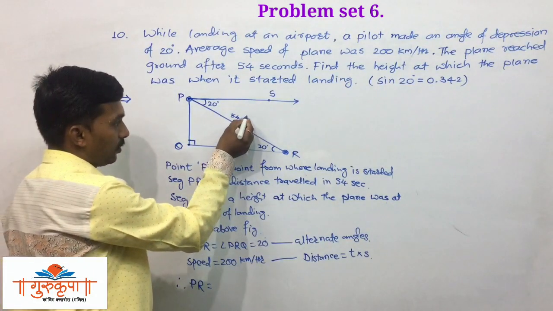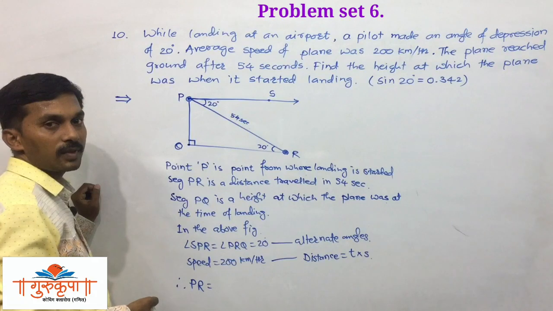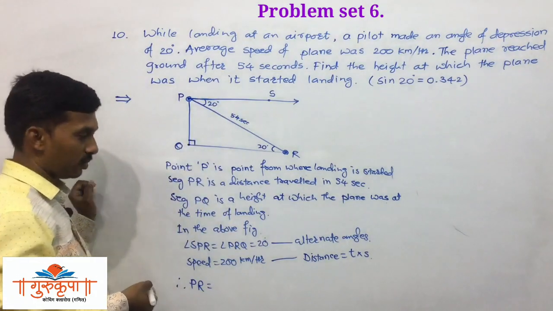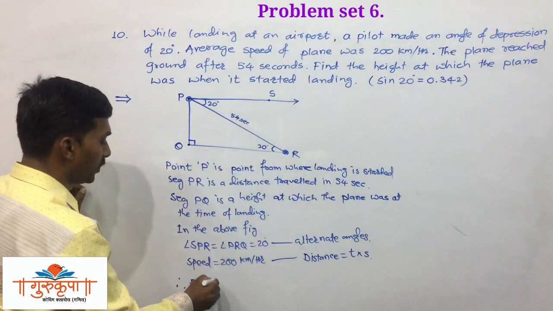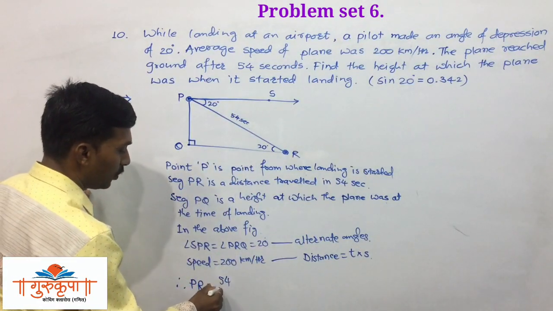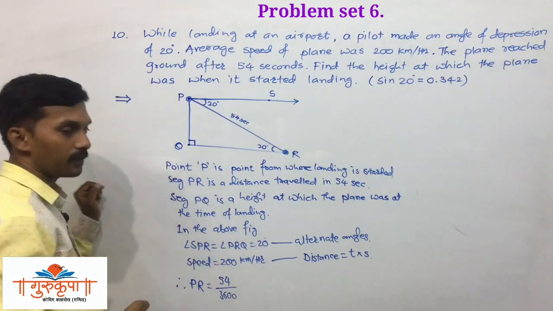see, we have completed this distance in 54 seconds and we have given the speed. So how to find the distance? Distance is equal to time into speed. The timing is 54 seconds, but we have to convert it into hours.